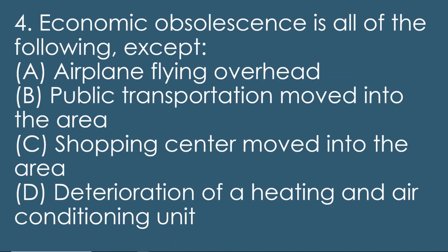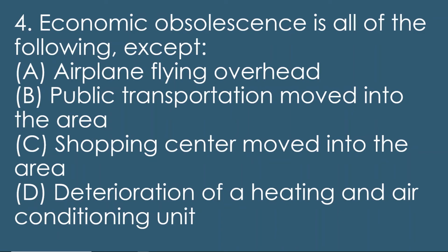4. Economic obsolescence is all of the following except: A, airplane flying overhead; B, public transportation moved into the area; C, shopping center moved into the area; D, deterioration of a heating and air conditioning unit. Well, we think of economic obsolescence and we think of depreciation, so loss in value from any cause. And economic obsolescence, though, falls under it if it happened outside of the property lines.